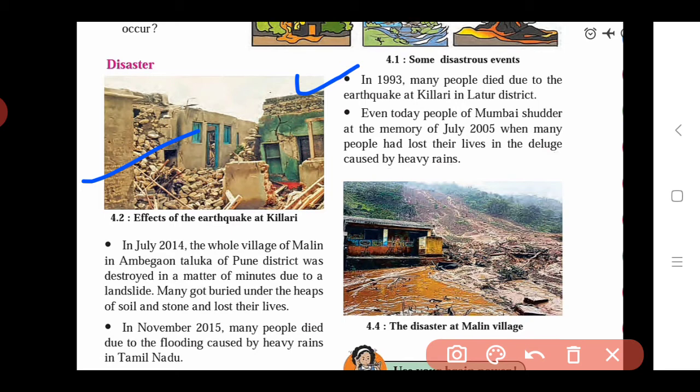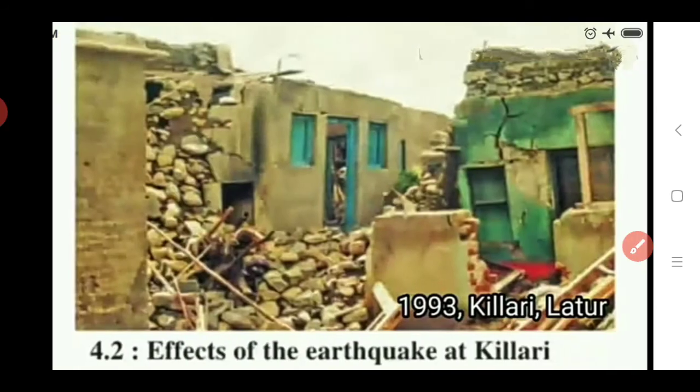Due to this earthquake there was large damage to houses, and some lives were lost. By seeing this picture we can identify what effects occurred after this earthquake: a lot of harm to all living things at that place, Killari.